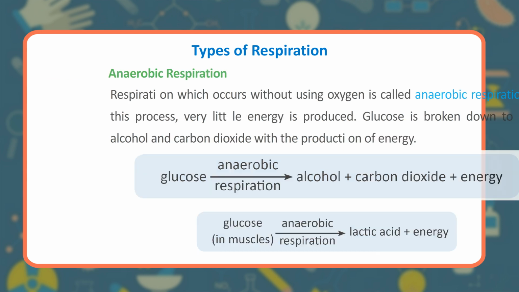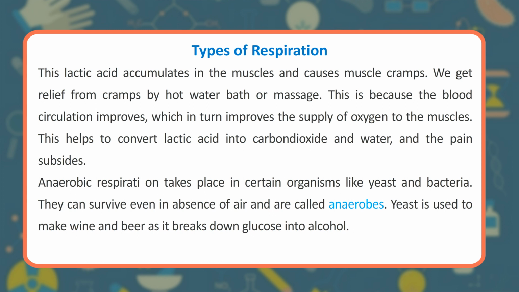Anaerobic respiration. This lactic acid accumulates in the muscles and causes muscle cramps. We get relief from cramps by a hot water bath or massage. This is because the blood circulation improves, which in turn improves the supply of oxygen to the muscles. This helps to convert lactic acid into carbon dioxide and water, and the pain subsides. Anaerobic respiration takes place in certain organisms like yeast and bacteria. They can survive even in absence of air and are called anaerobes. Yeast is used to make wine and beer as it breaks down glucose into alcohol.